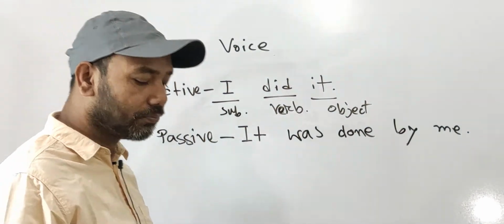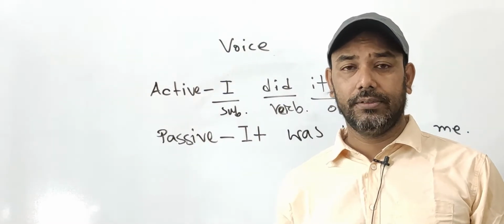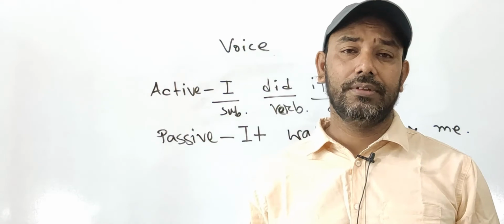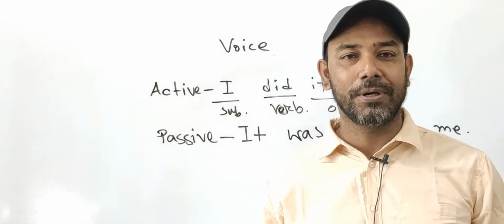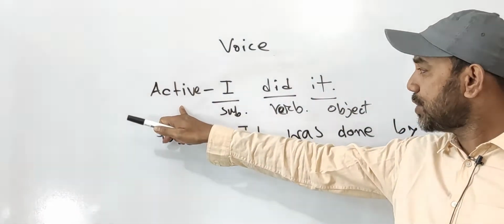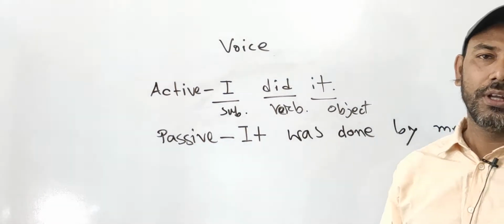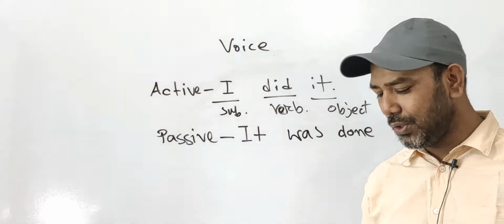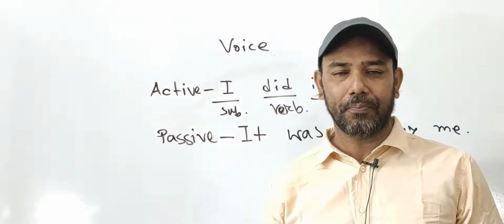Okay, so in the same way you can also do each and every sentence of active voice from active voice to passive voice. Okay, I have changed here from active voice to passive voice, but we can also see an example from passive voice to active voice. Actually it is not so necessary.